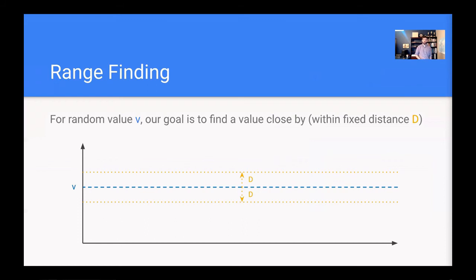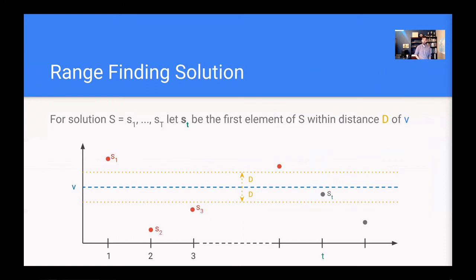And so then a solution to the range finding problem takes the form of a sequence S of values plotted here. And so we'll say the sequence S solves this particular instance of the range finding problem in t steps if the tth element falls within distance d of v.